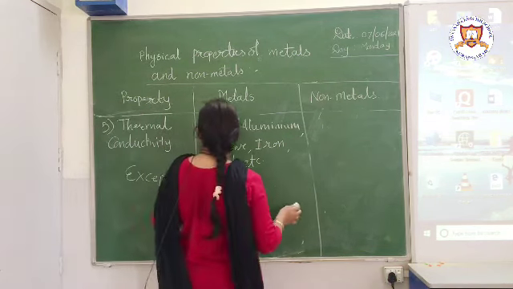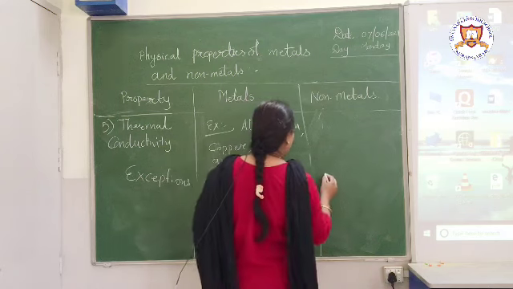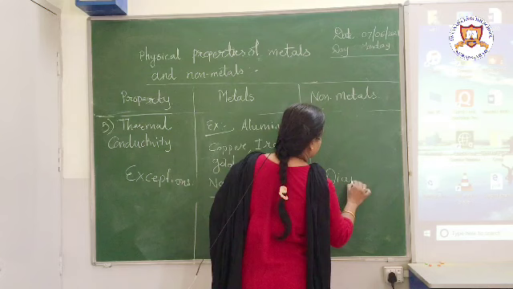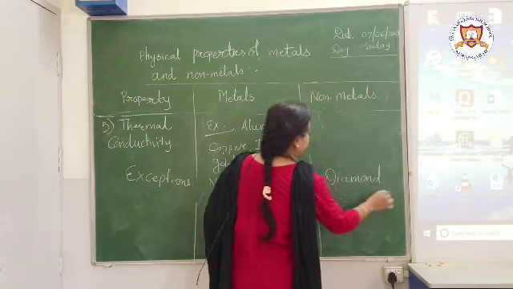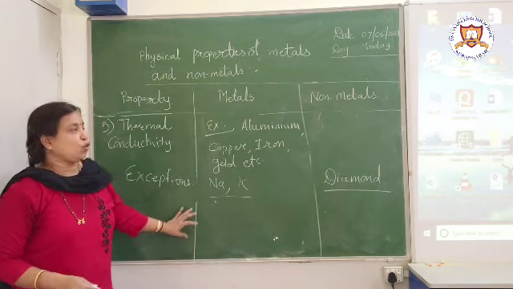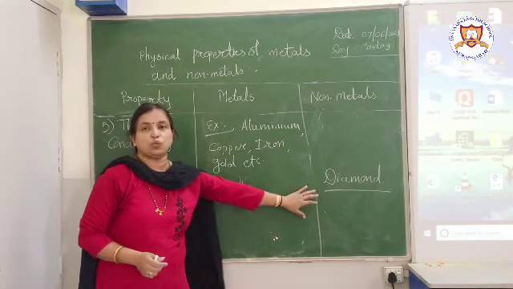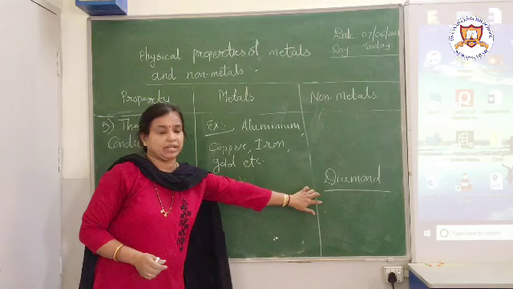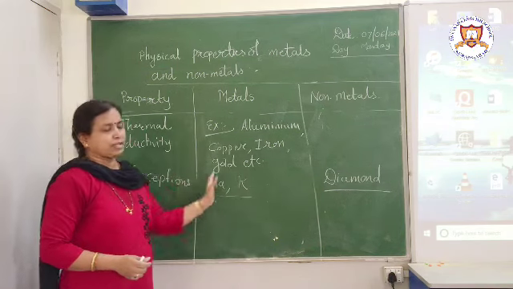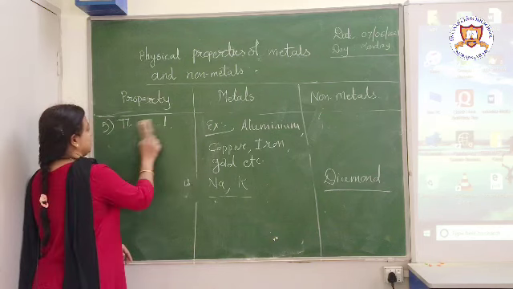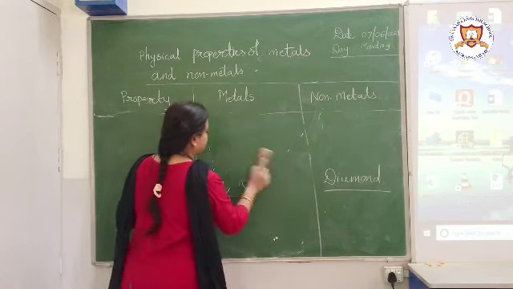Then next we will see another exception, that is of diamond. Diamond, though it is actually one form of carbon, but still it conducts what? Heat. So this is one exception for this. Rest all non-metals generally do not conduct heat. So let us see the next property.